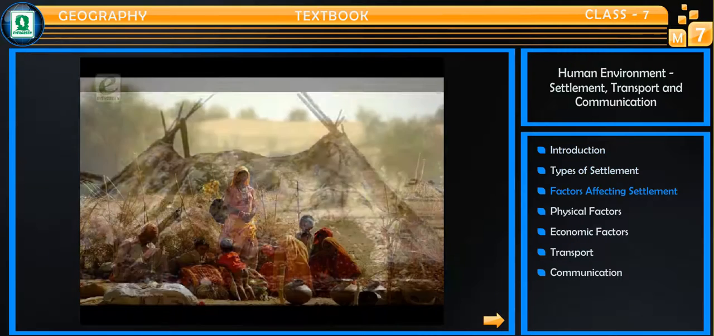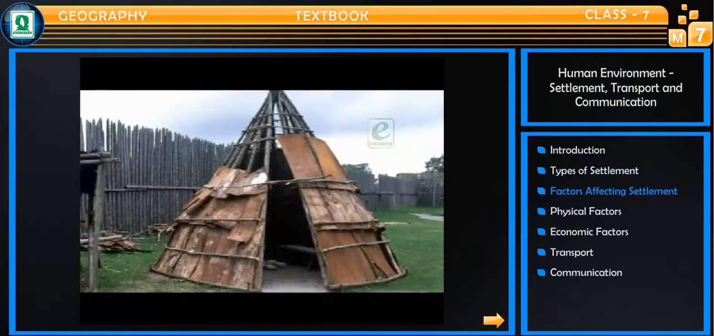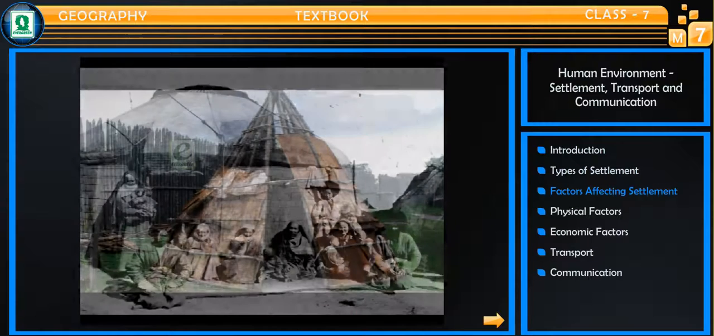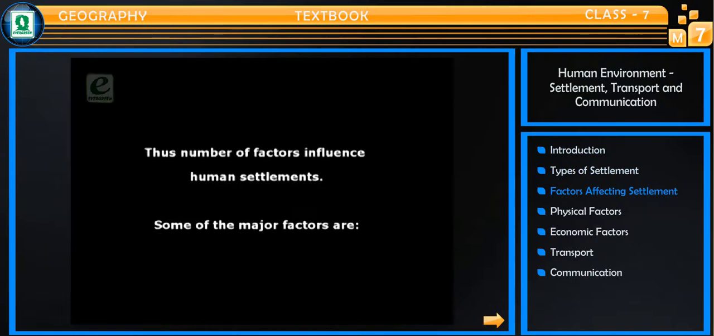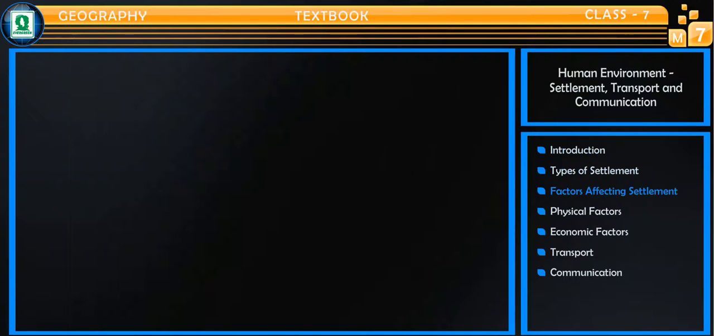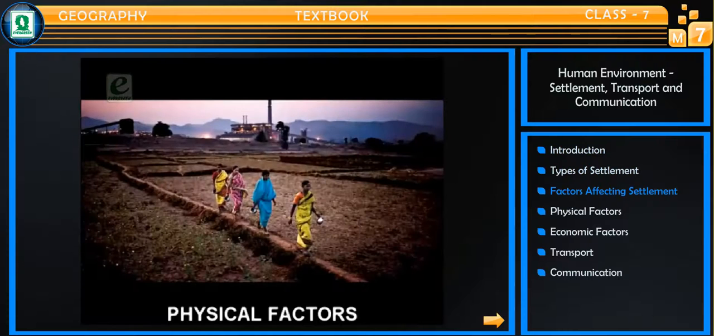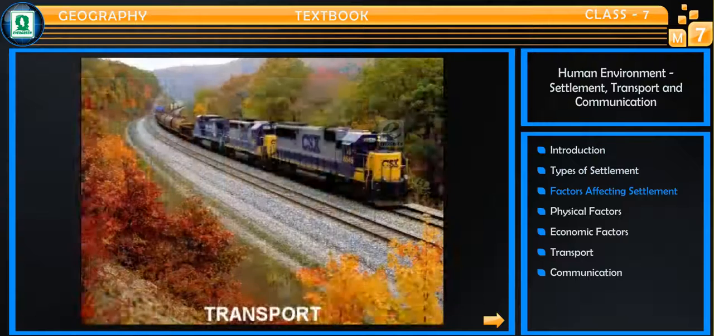Nomads live in tents made of animal skins. Such tents can be quickly set up and removed, making it easy for these people to move. Thus, a number of factors influence human settlements. Some of the major factors are physical factors, economic factors, and services, that is, transport and communication.